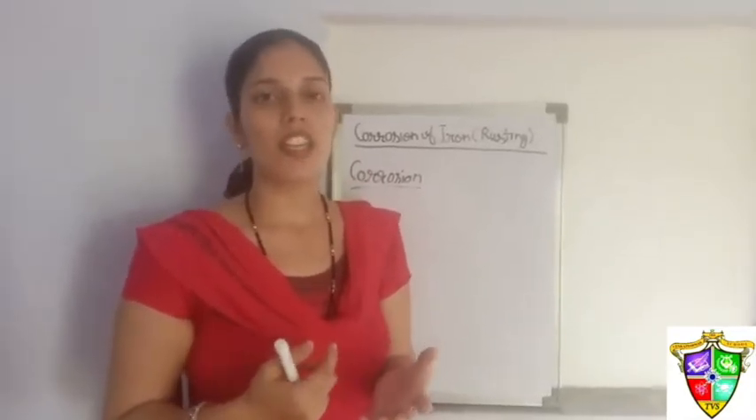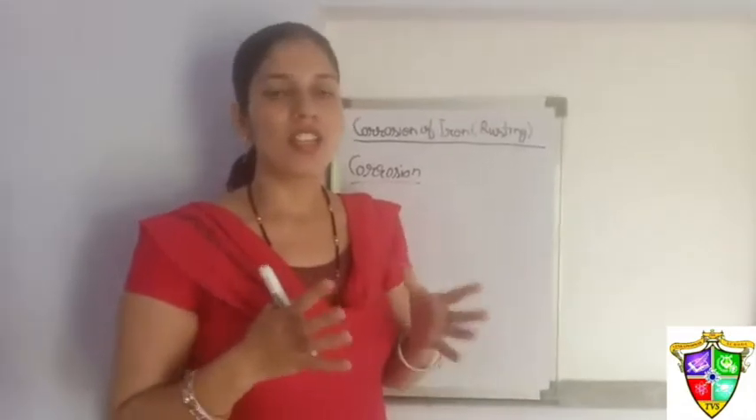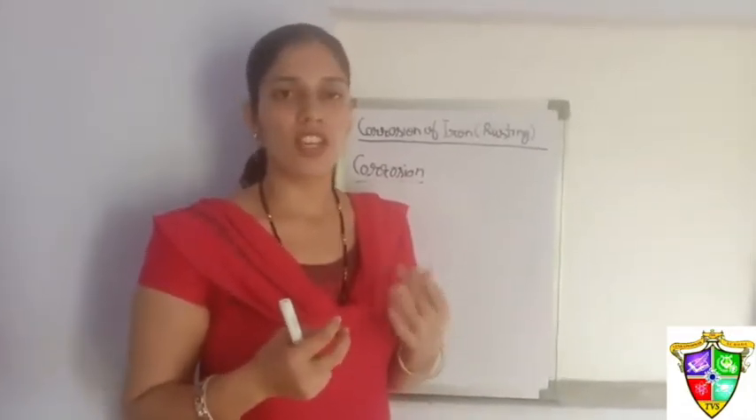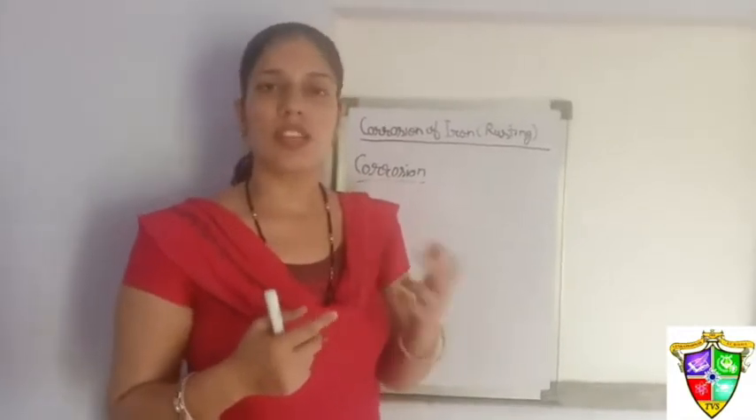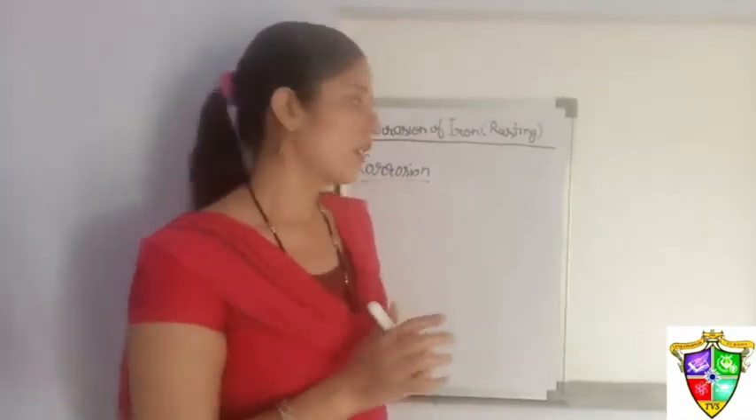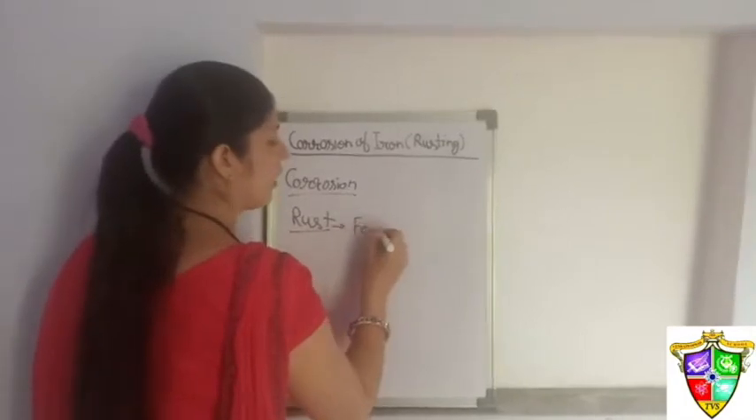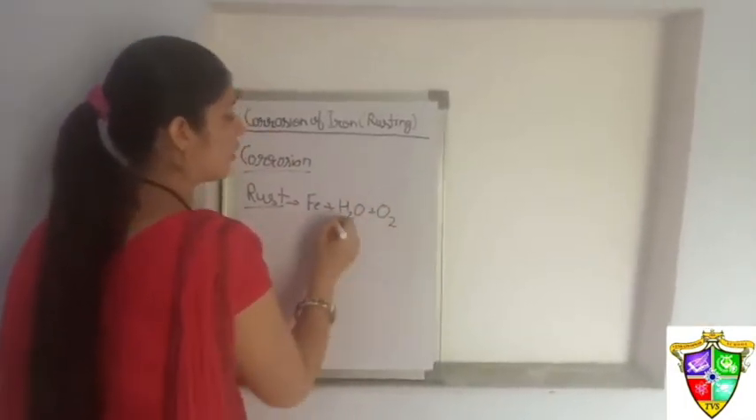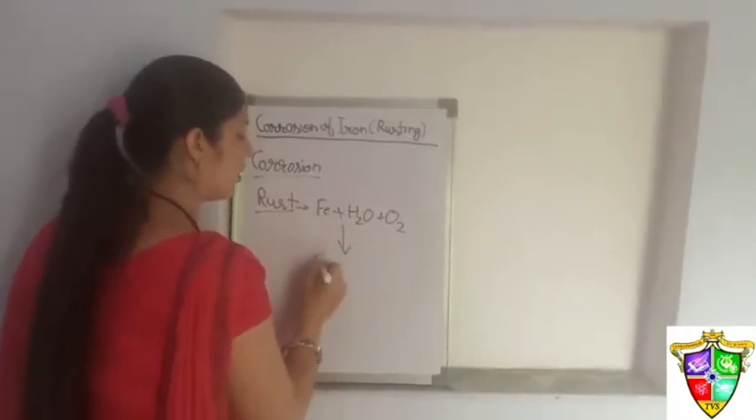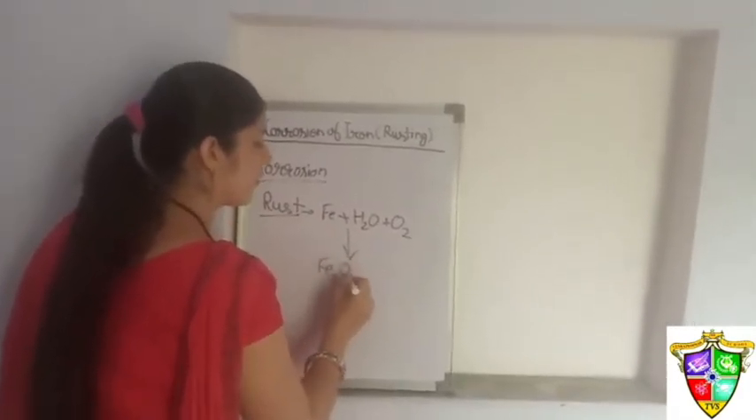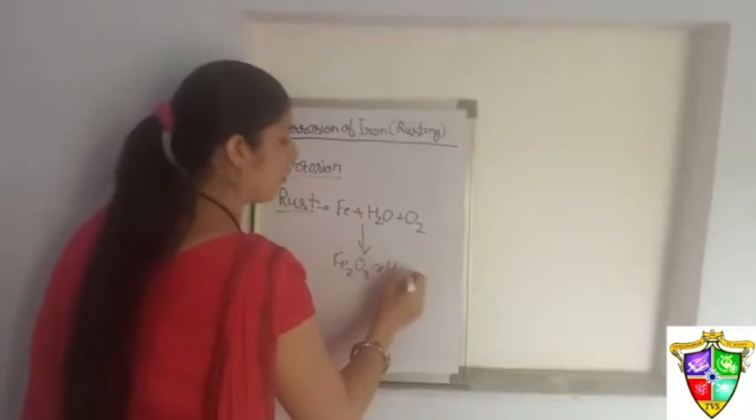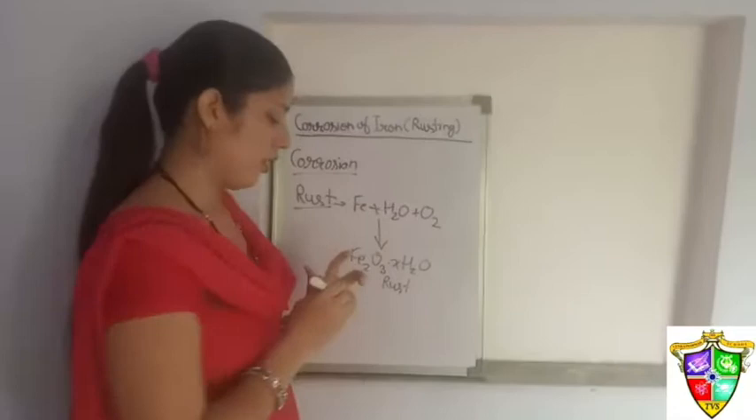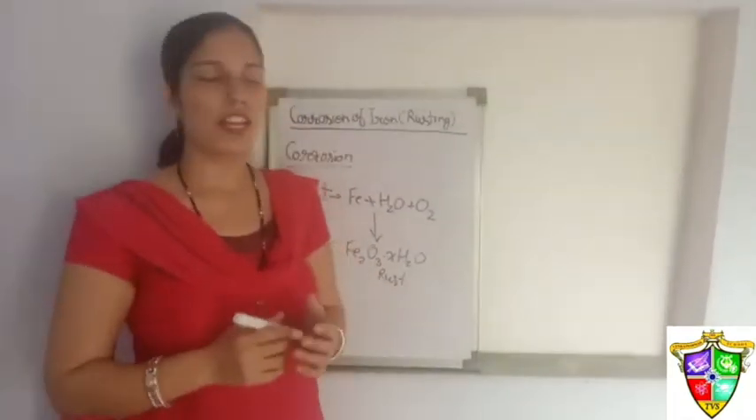So what happens in the case of rusting? The iron metal starts decaying and a red colored compound in the form of flakes starts to form on it. That is known as rust of iron. Iron metal reacts with water and oxygen and forms hydrated iron oxide. So this is known as rust. How does this rust start to form?